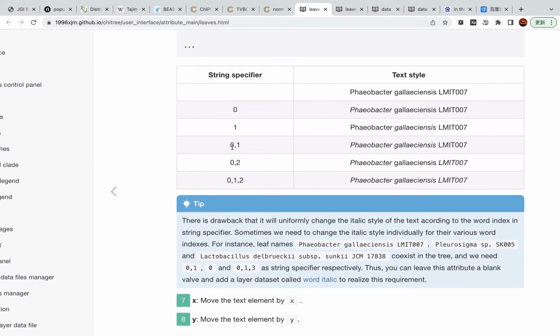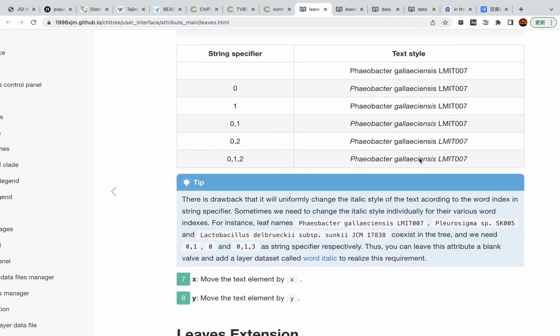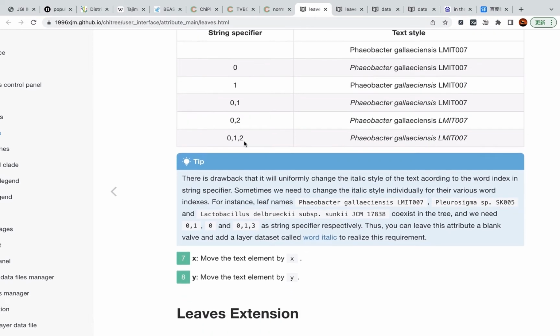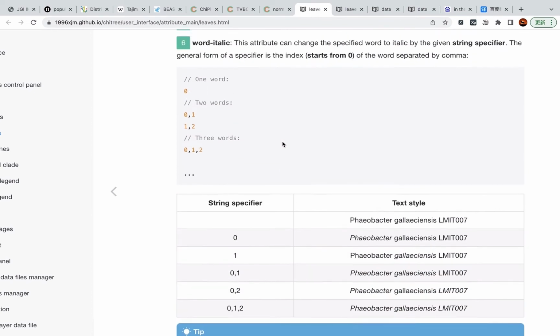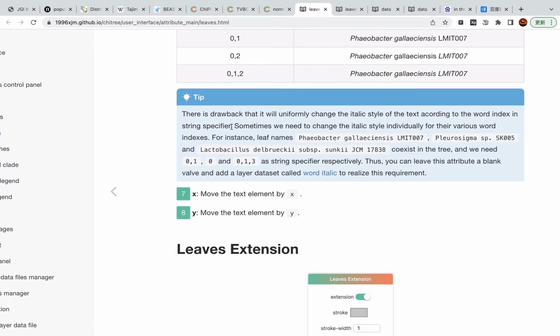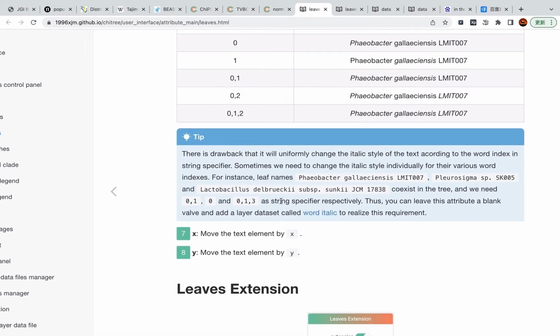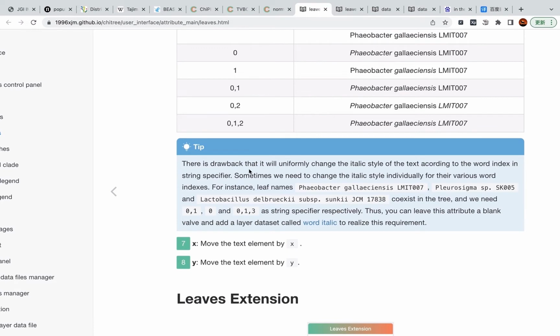If you fill 0, 1 separated by comma, the first word and the second word will be changed in italic. So the next example is the same, but there is a drawback that it will uniformly change the italic style of the text.